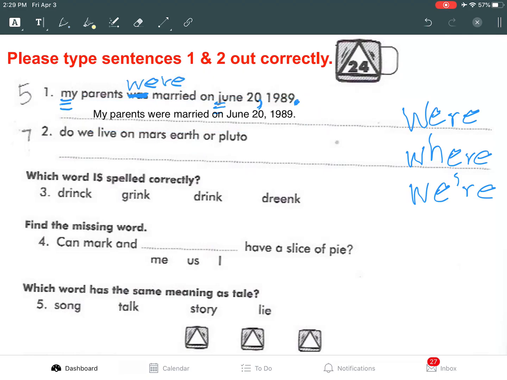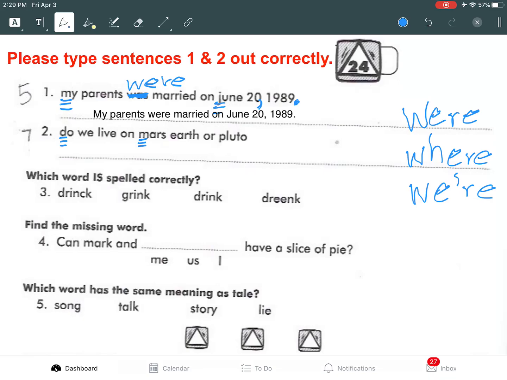Okay, number 2. Do we live on Mars, Earth, or Pluto? I think I know where I live, but obviously this person didn't. All right, so the D in do needs to be capitalized because it is at the beginning of the sentence, and we always capitalize the first letter of the first word at the beginning of the sentence. Do we live on Mars? Mars is a planet, and planets are proper nouns, so I need to capitalize the M in Mars.